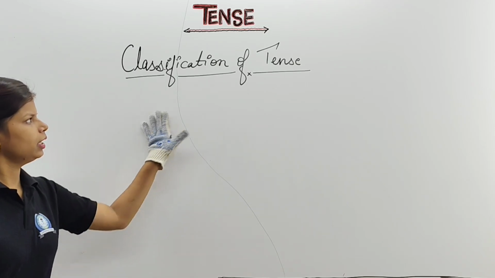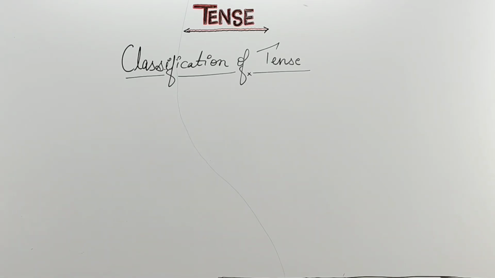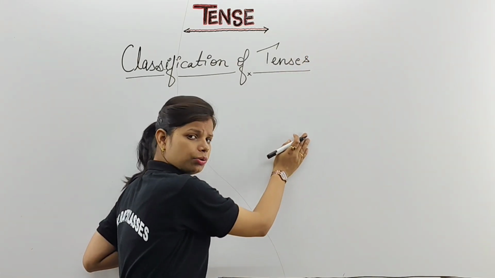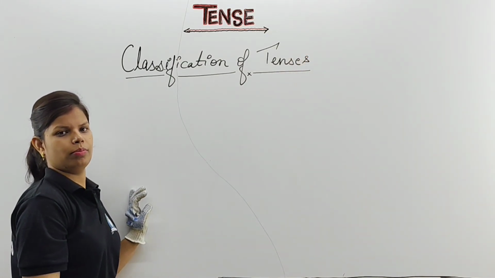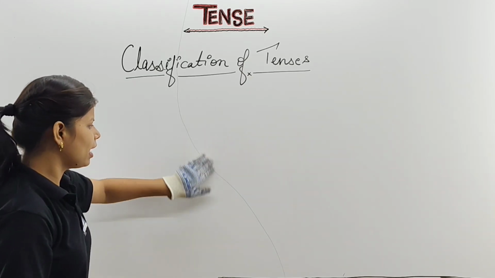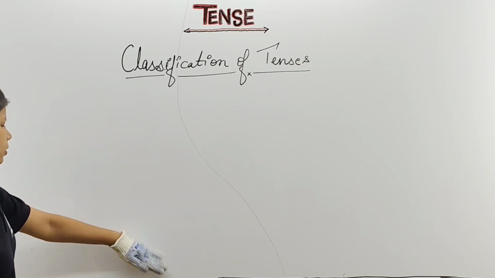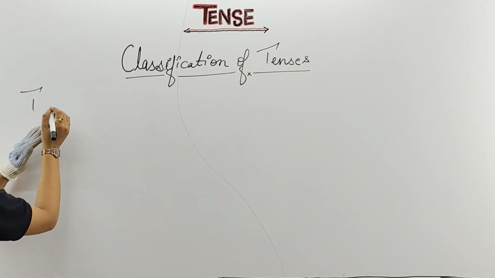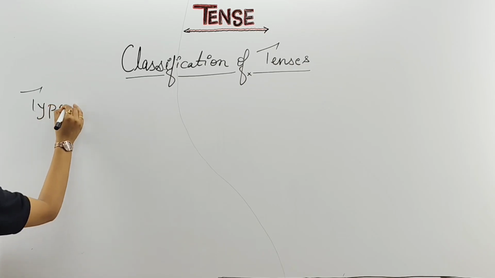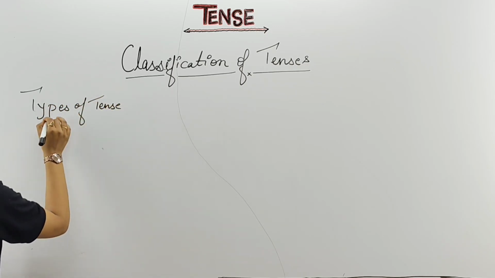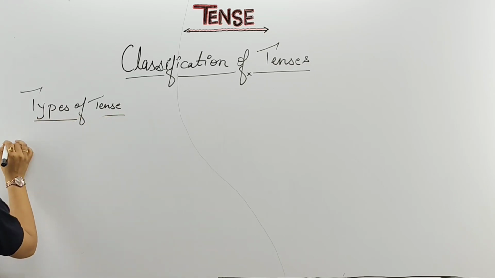Clear? Now, when we are going to talk about classification of tenses, you have to think, ma'am is going to classify in what way? That you know already. I know most of my children know. But this is just the introduction, means I will start from the beginning only. So we are having how many types? First you will write here: types of tense.